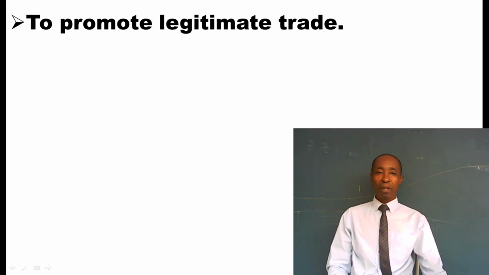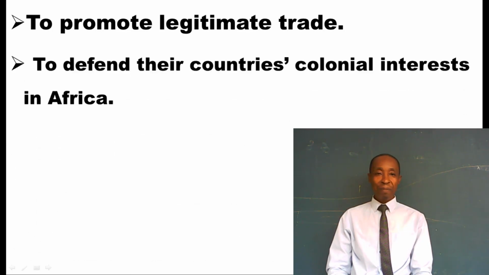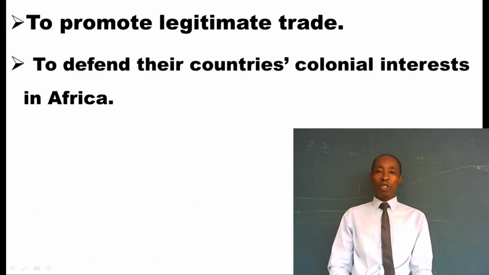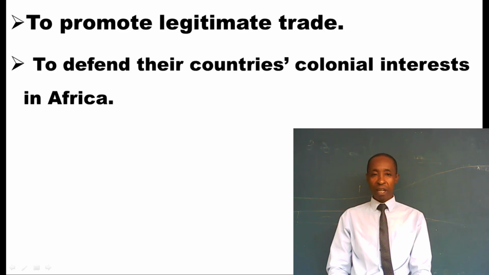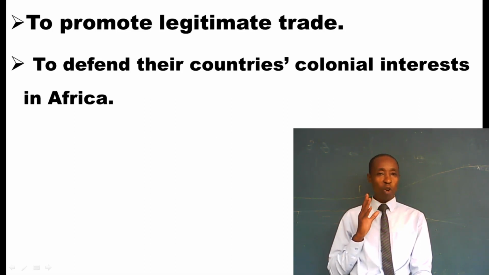Besides legitimate trade, we had discussed legitimate trade in the other lessons of trade. So besides legitimate trade, to defend their country's colonial interests in Africa. Their countries of origin had colonial interests in Africa. So these people defended their colonial interests here in Africa.